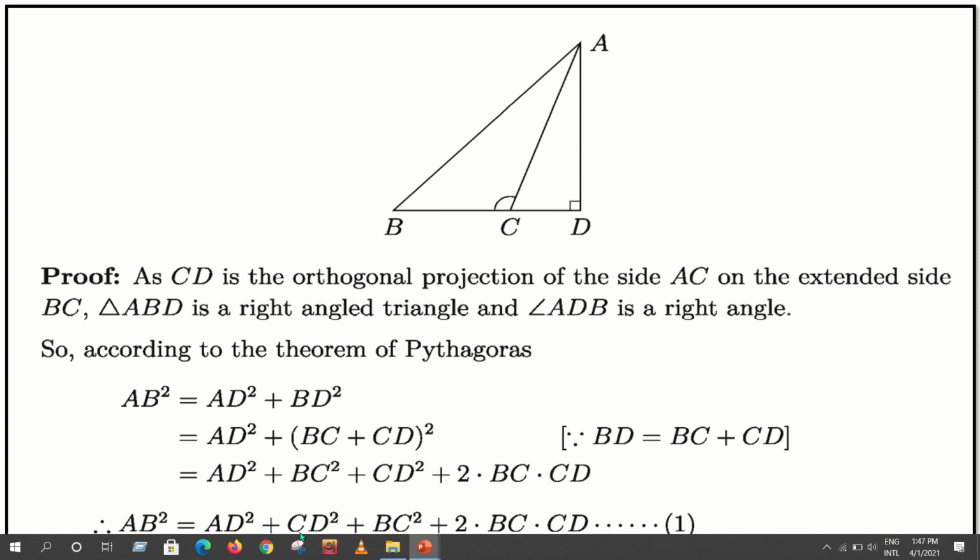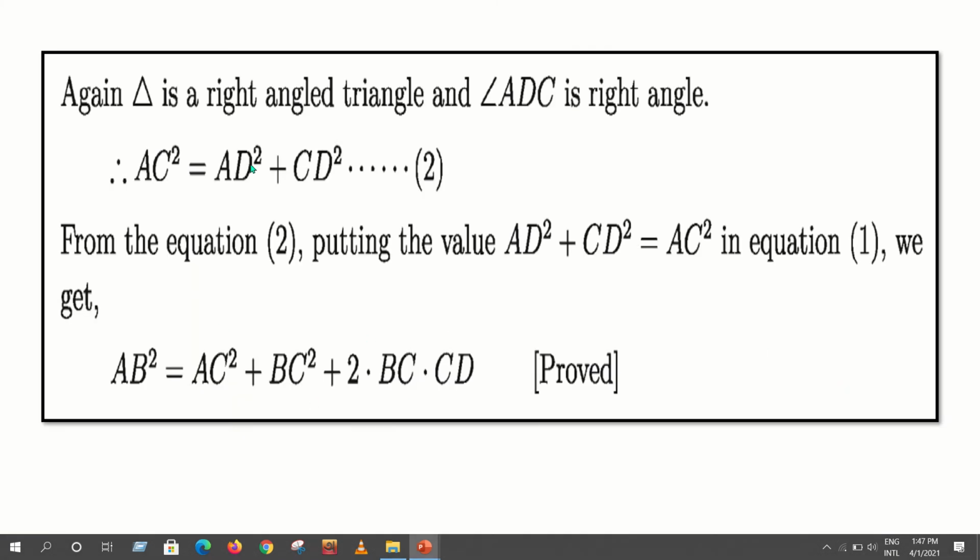Okay. So for getting AC square, we have to apply Pythagoras theorem again on the triangle ADC. In triangle ADC, AC square is equal to AD square plus CD square. As we have to prove AC square, we put AD square plus CD square equal to AC square. Clear? That means AD square plus CD square equals AC square, and the proof is complete.